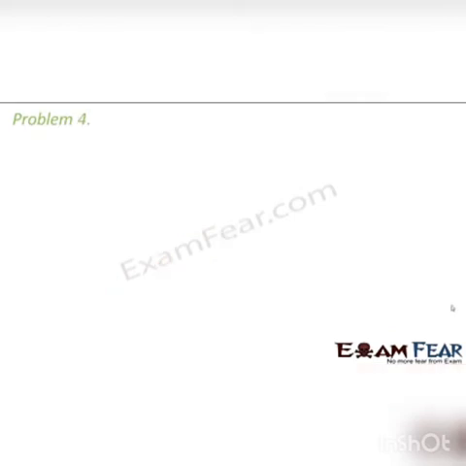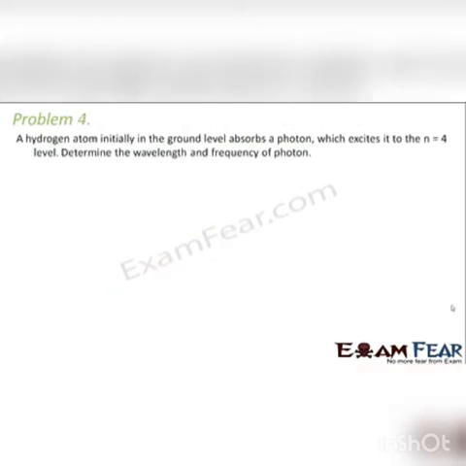Let us now have a look at problem 4. It says that a hydrogen atom initially in the ground level absorbs a photon which excites it to the n is equal to 4 level. Determine the wavelength and frequency of the photon. So now here it says that initially it was at ground level. That means initially n1 is equal to 1. Now it absorbs a photon and it gets excited to n is equal to 4 level. That is n2 is equal to 4.